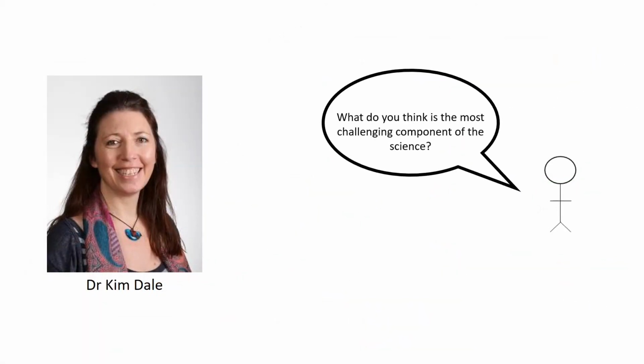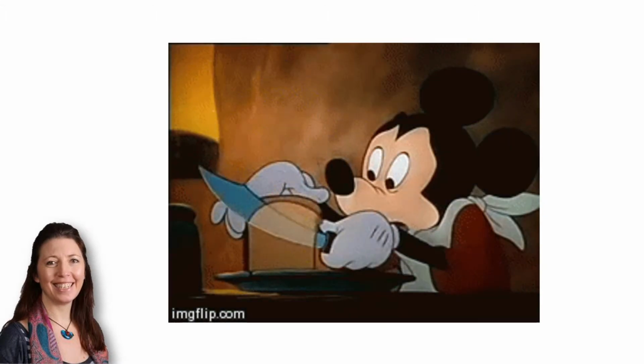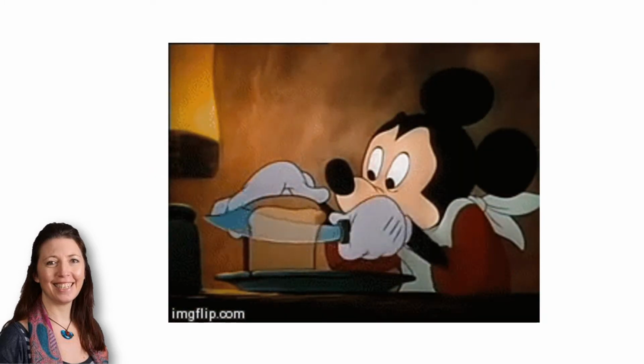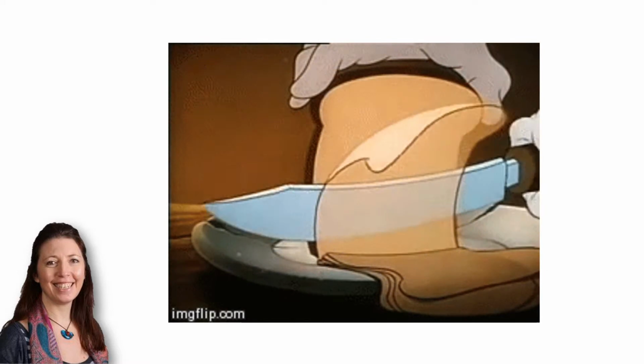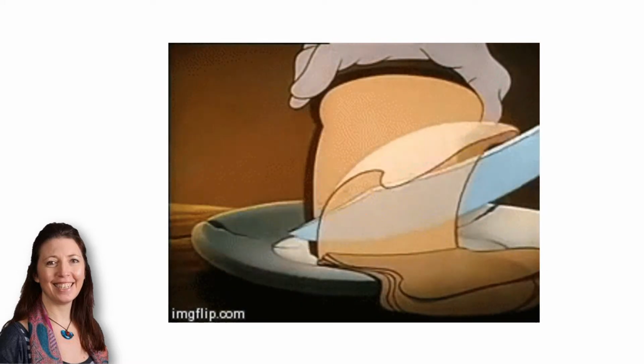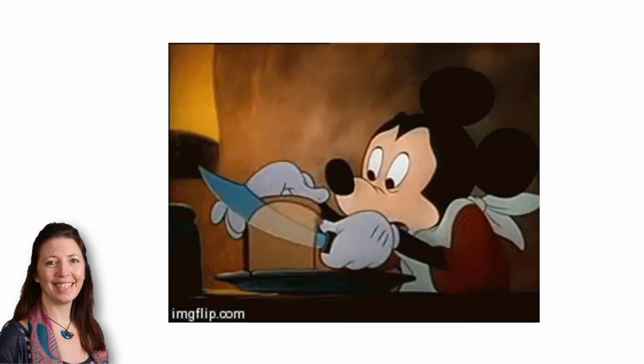Kim told us that the most challenging component of studying the Notch pathway is that it is a dynamic spatiotemporal process that functions on a fast timescale, where gene expression sweeps across a tissue with a periodicity that matches somite formation. It can be considered as a clock that works in an unsegmented tissue. If you think about it as a loaf of bread that is being sliced, the clock regulates how fast the slices are cut and how big they are.